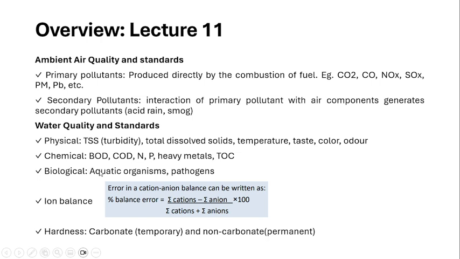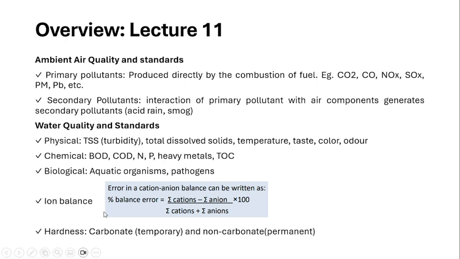Next is the biological component. In the case of biological components, we will see the aquatic organisms and then the pathogens. Pathogens are the major component. Here, how many microbes are there? All the sewage waters, after being treated, are discharged only into the river bodies, right? So in the river bodies, these pathogens are measured mainly by using E. coli, Escherichia coli, which is one type of coliform bacteria. We use that bacteria as an indicator to measure the human pathogens present in it.